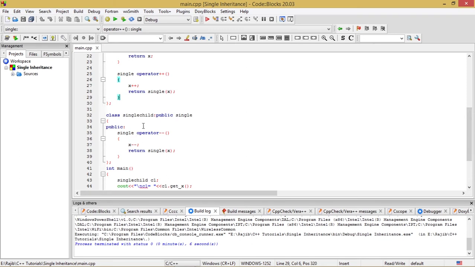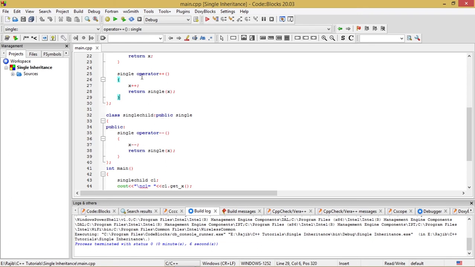So this is nothing but the additional feature of this single child class, and other features are not written explicitly in this class, but they will definitely be there by the concept of inheritance. So all the features written above in the base class will be directly incorporated into the class single child, because we have inherited this single child in the public mode.